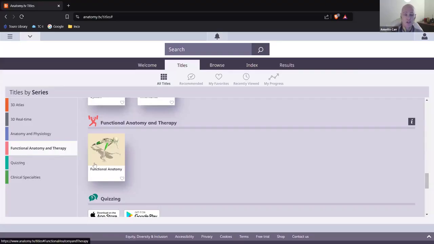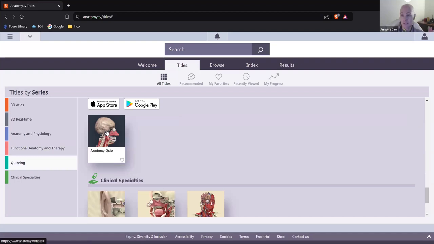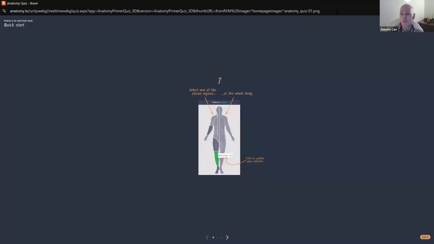Quizzing. Okay, the next section is quizzing. I'm not going to take the quiz because I'd fail it in a second, but you may find it helpful. The quiz loads up and you go through various pictures and various parts of the body, and that helps you learn and study for your anatomy and physiology.